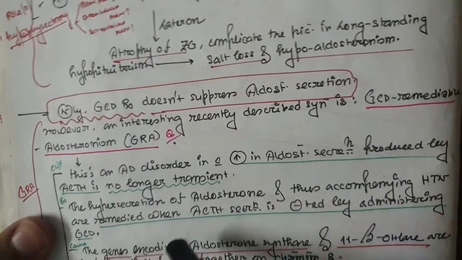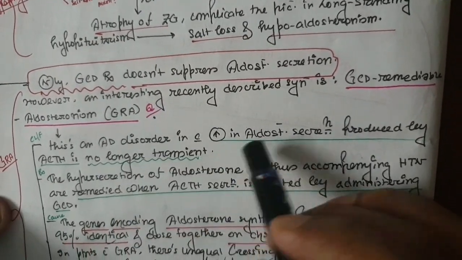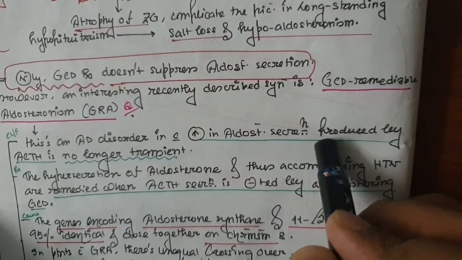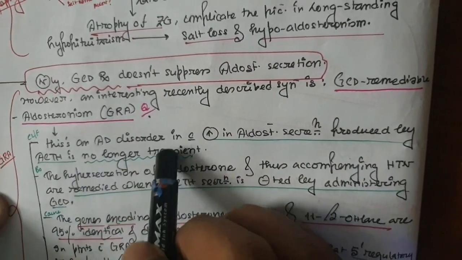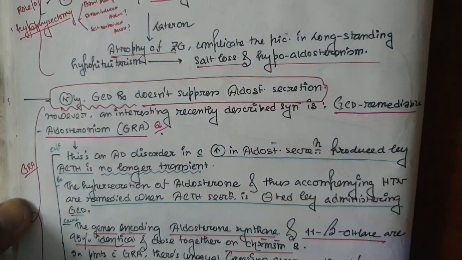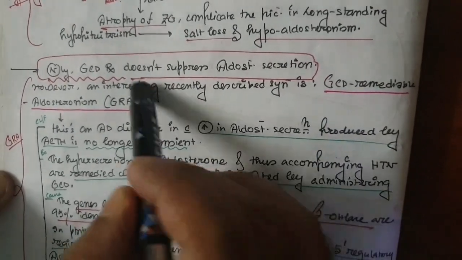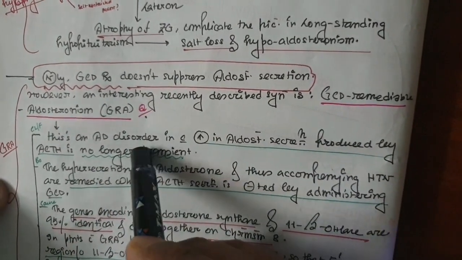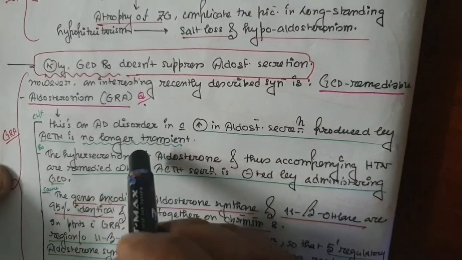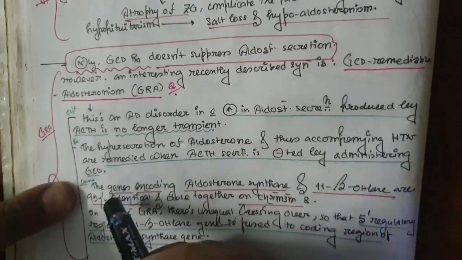What is that? The clinical feature is an autosomal dominant disorder in which there is an increase in the aldosterone secretion produced by the ACTH that is no longer transient. Normally we know the effect of the ACTH on the increased aldosterone secretion is very much transient, but in this condition of the GRA, the autosomal dominant disorder, this response is never transient. It is a permanent response.